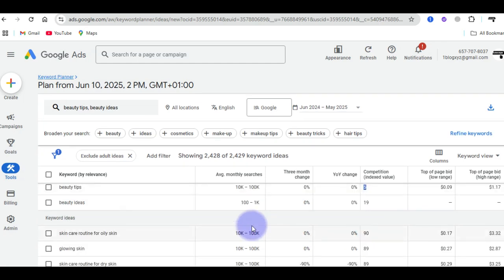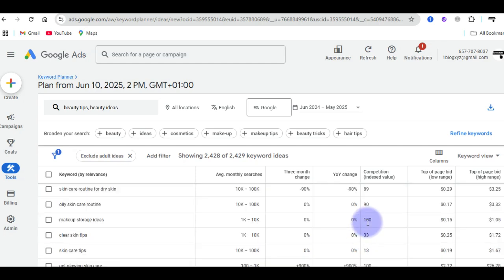And you can find related key terms like beauty ideas. As you can see, the search volume is 100 to 1,000. You have the next here, skincare routine for oily skin. The competition here is 90. You don't want to target something like this because it will be very hard for you to rank. You want to search only those key terms that have very low competition. As you can see, 13 here, which is skincare tips. Those are examples of key terms to target.